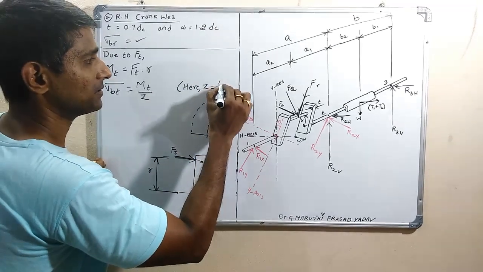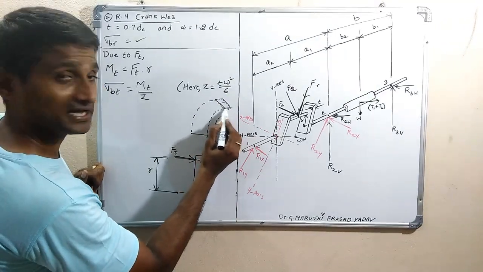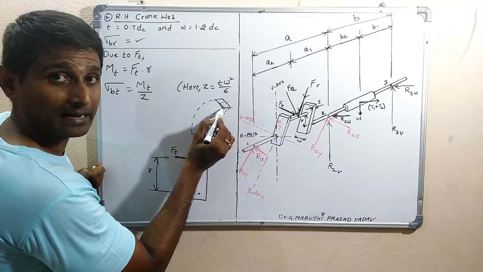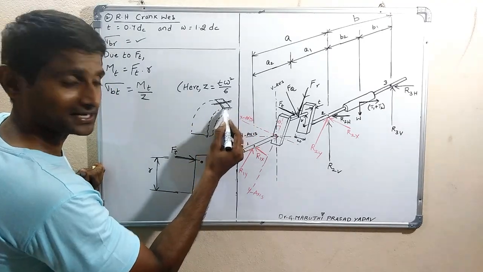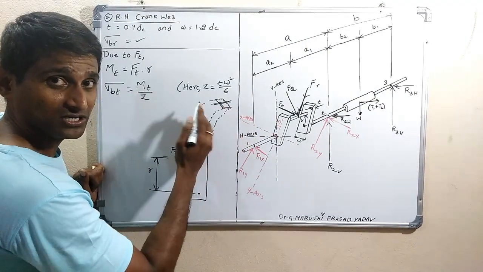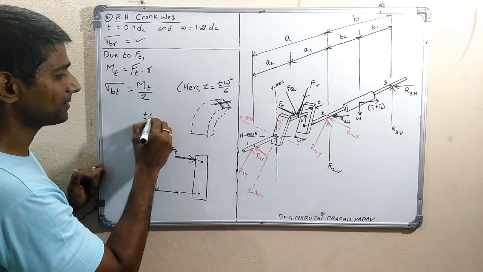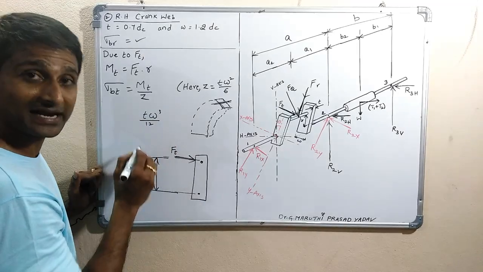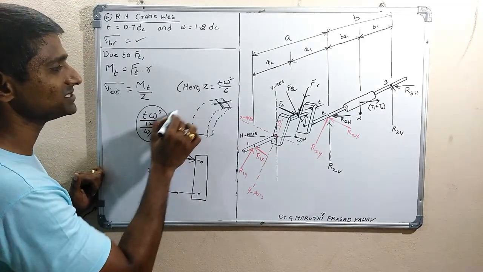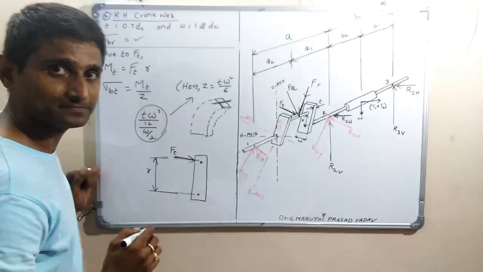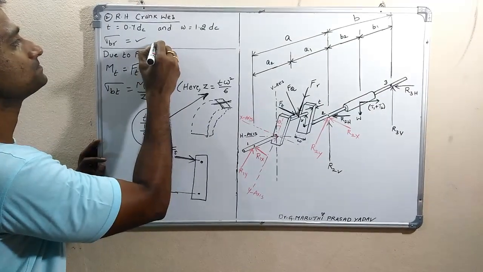So finally, this is T, this is W. TW cube by 12. And again from this axis, this side is under compressive, this side is under tensile stress. So you take the extreme fiber, the distance is W by 2. So finally TW cube by 12 by W by 2. From this you will get Z. Okay, so now we got the bending stress because of tangential load.